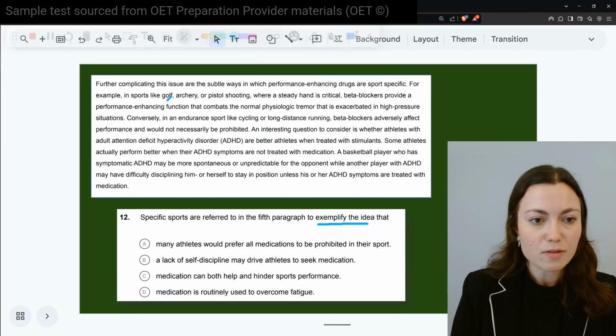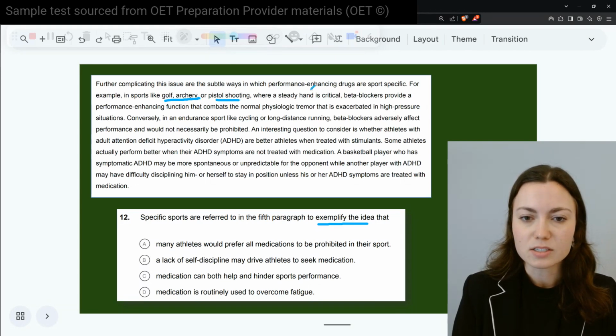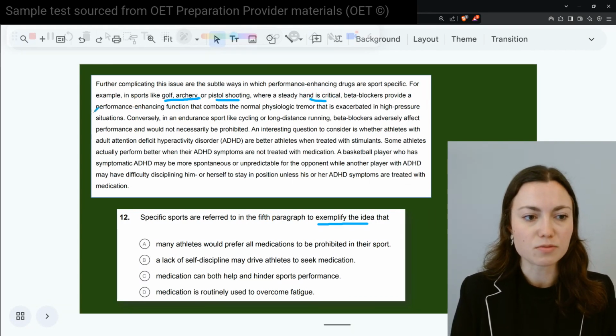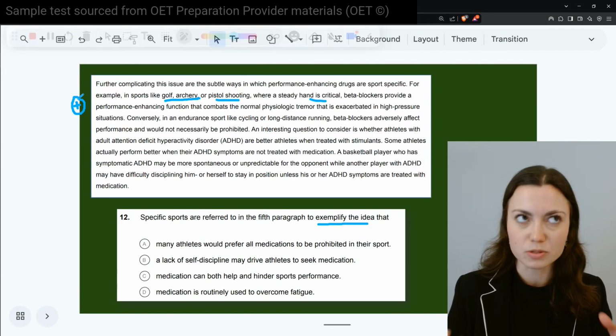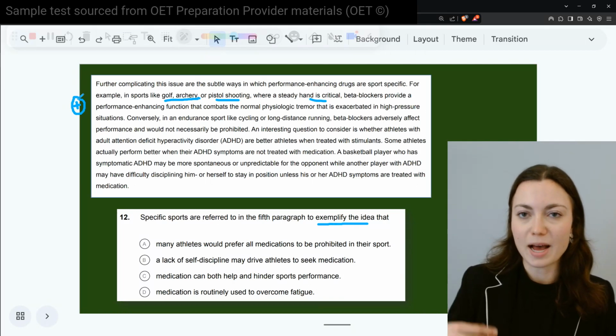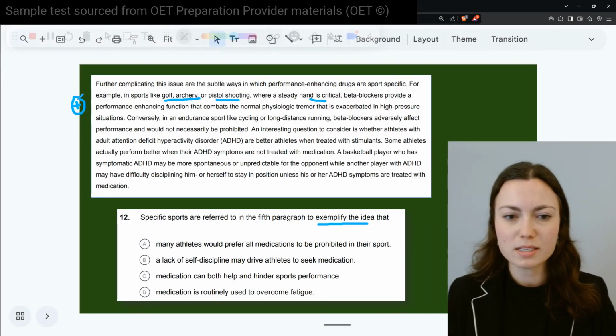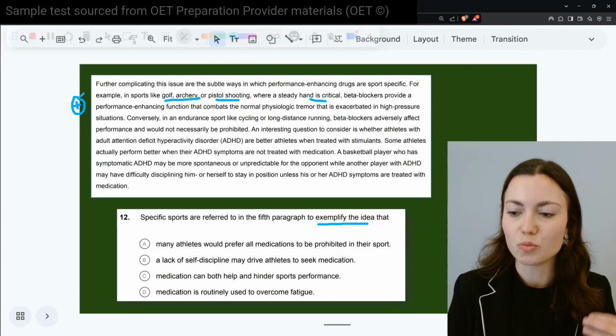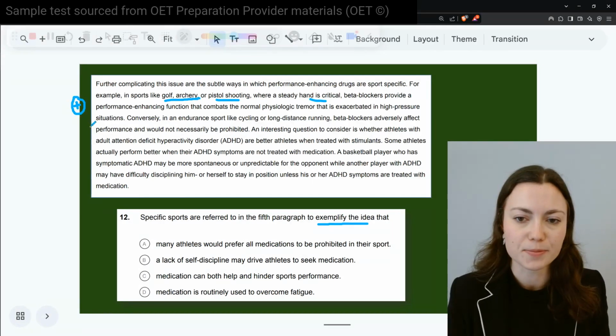All right, so right off the start, we have golf, archery, or pistol shooting, where a steady hand is critical. Beta blockers provide a performance-enhancing function. Okay, so here's, again, another tip. I like to encourage people the visual or sort of the positive, negative, past or present. Sometimes organizing that mentally when you're reading can give you a clue as to what they're asking for in that answer.